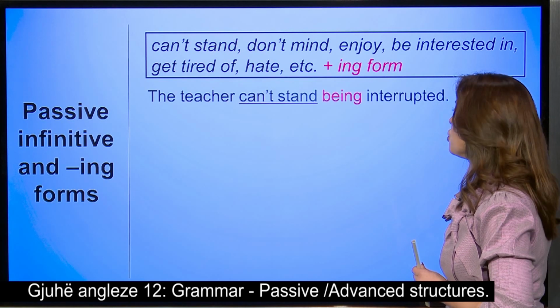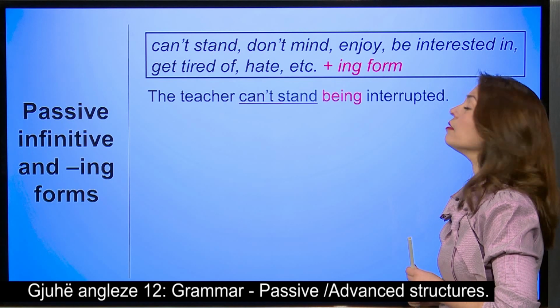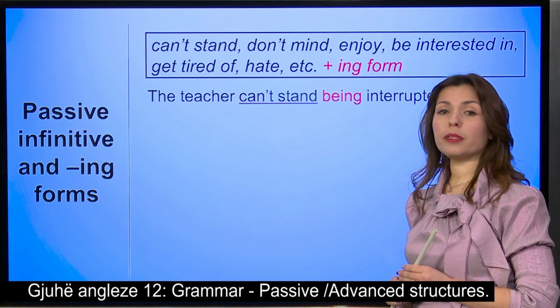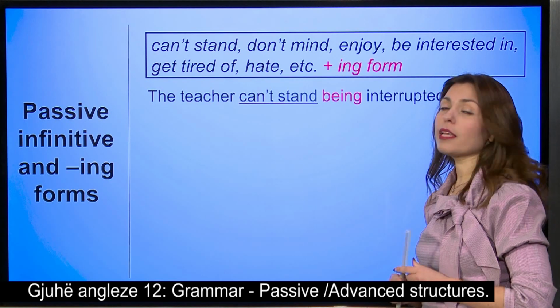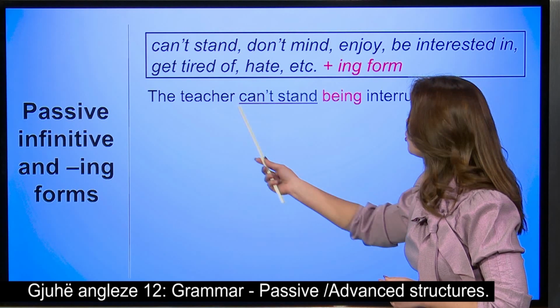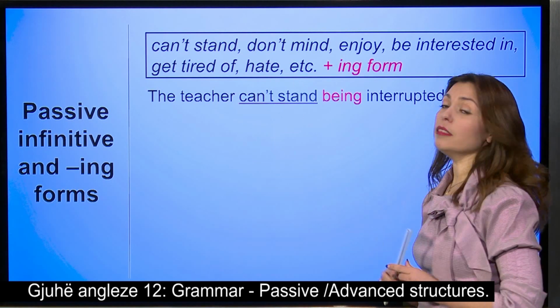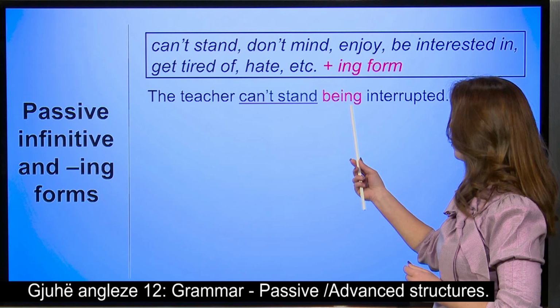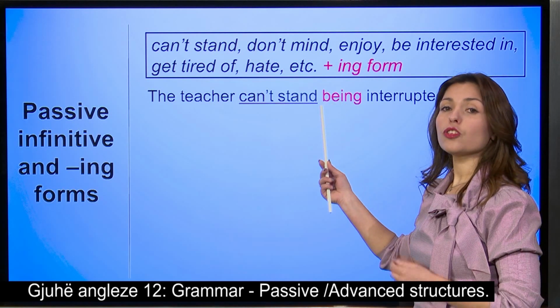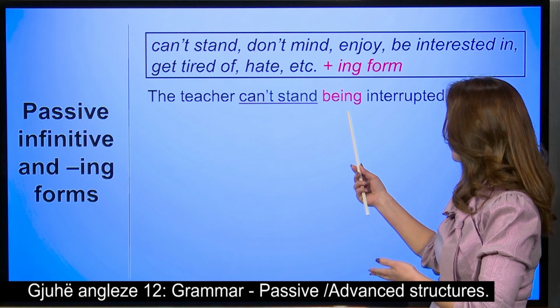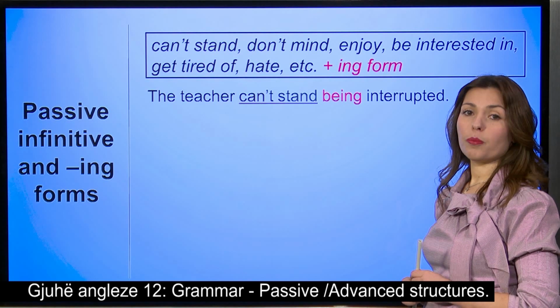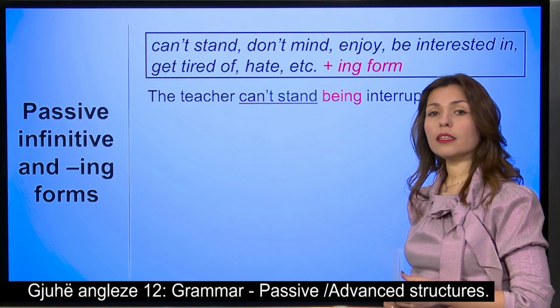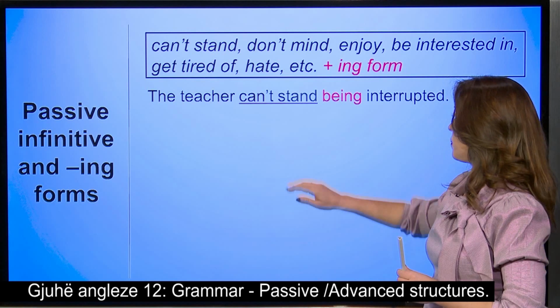Well, the teacher can't stand being interrupted. It is in the passive. The expression is can't stand and is followed by an ing form. So the verb to be is going to be in an ing form. So the teacher can't stand being interrupted.